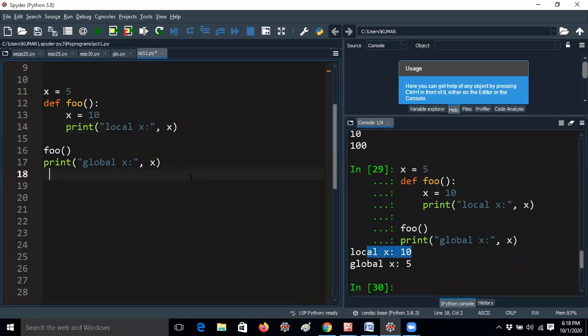After the foo function completed, the same variable is assigned with x equal to 5 here, so this 5 is printed here. It cannot be printed inside because whenever it enters the new function, only this local value is considered. That's the reason it is getting 10 in this place and 5 in this place. I hope it is clear now. Okay, next.